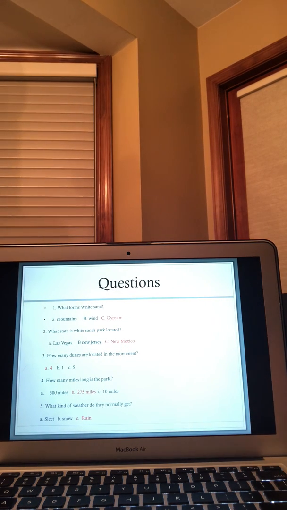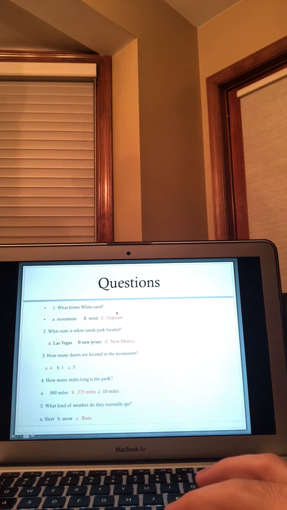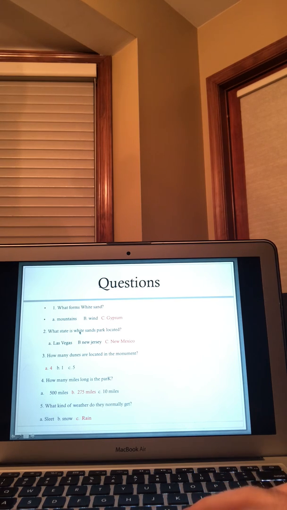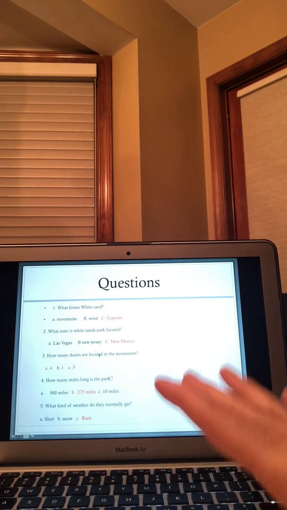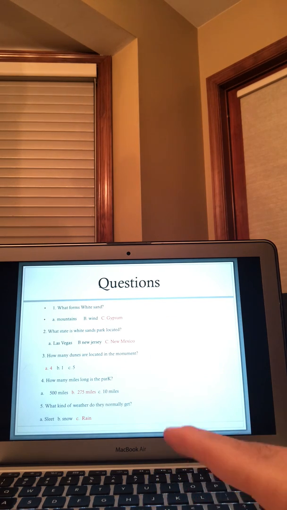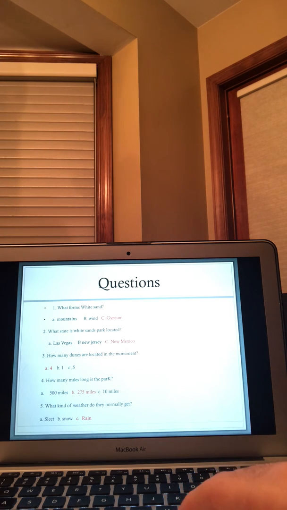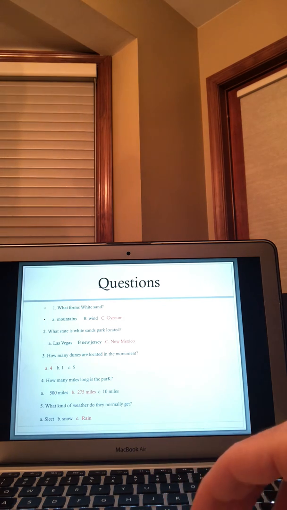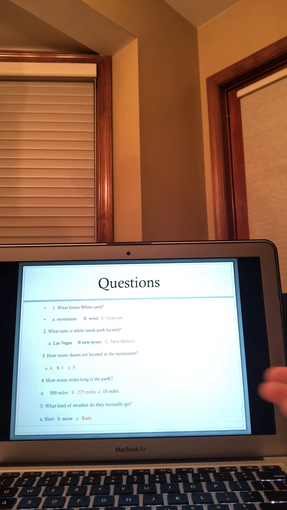All right, so here are the questions of the quiz, and the answers. Number 1, what forms white sand? Gypsum, C. Number 2, what state is White Sands Park located in? New Mexico, C. Number 3, how many dunes are located in the monument? That will be 4, as I mentioned earlier. Number 4, how many miles long is the park? 275 miles, B. And number 5, what kind of weather do they normally get? As I mentioned earlier, they get those bunches of rain throughout the middle of August through September.